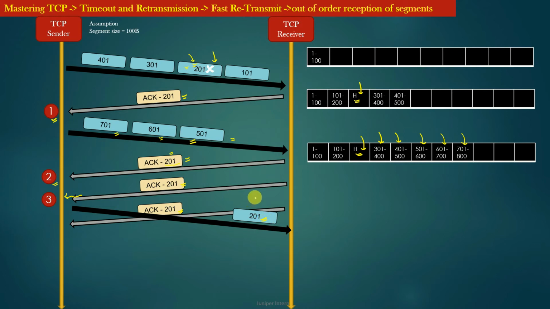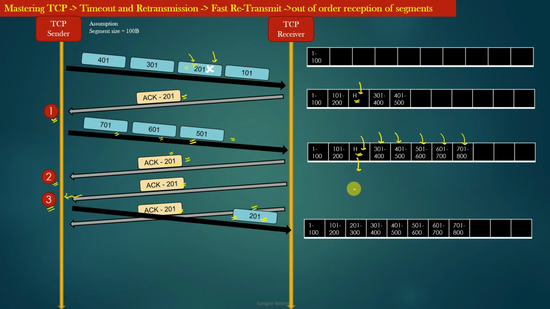So you can see that acknowledgements number 1, 2 and 3 are called duplicate acknowledgements, and only when the TCP sender receives the third duplicate acknowledgement does it regenerate and retransmit the corresponding segment with sequence number 201. So when this data segment with sequence number 201 is eventually received by the TCP receiver, the hole in the receiving buffer of the TCP receiver is eventually repaired, right?